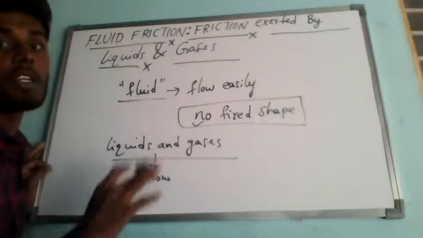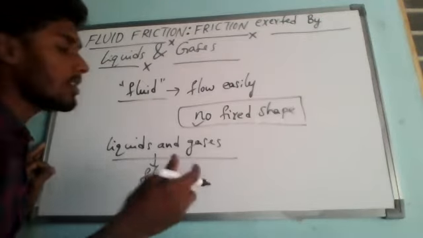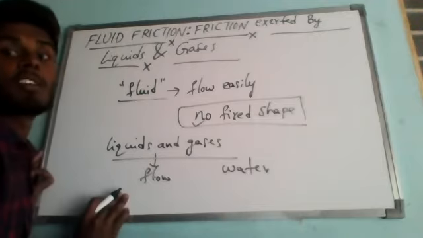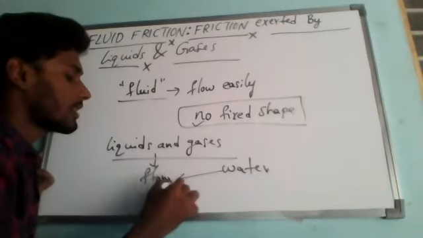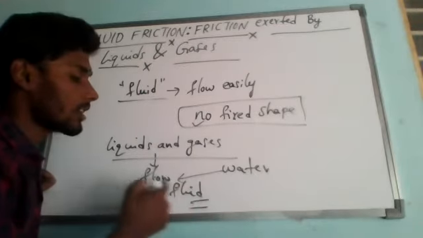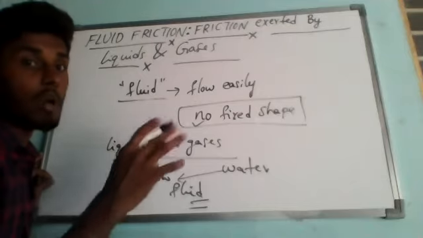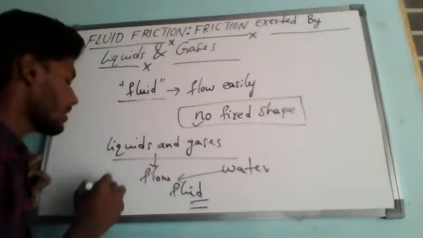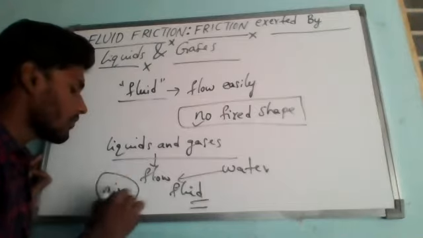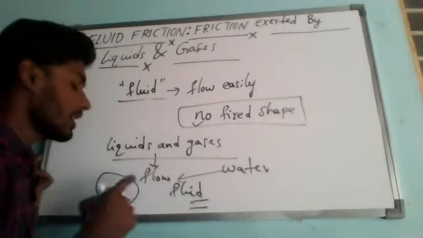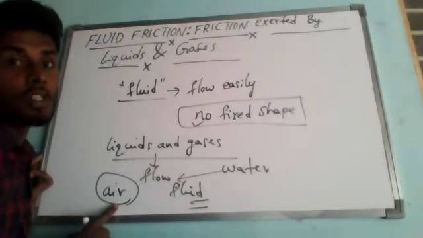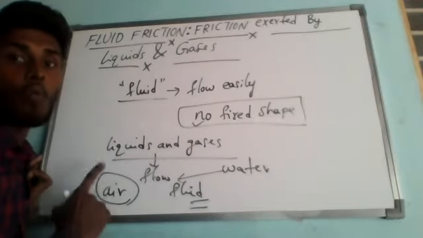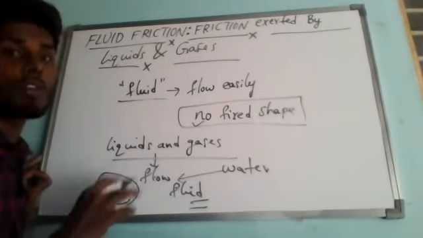So the most common liquid around us is what? It is water. Water is a fluid, because water can flow. The most common gas, or rather a mixture of gases, around us is what? Air. So these are the most common fluids, present in the liquid state and in the gaseous state. So air is also a fluid. Thus, water and air are the most common fluids.